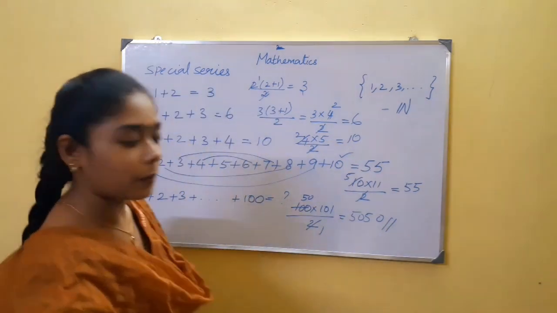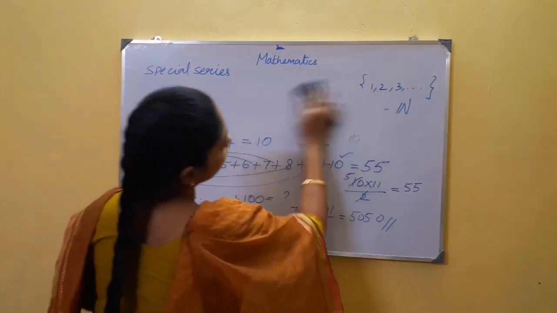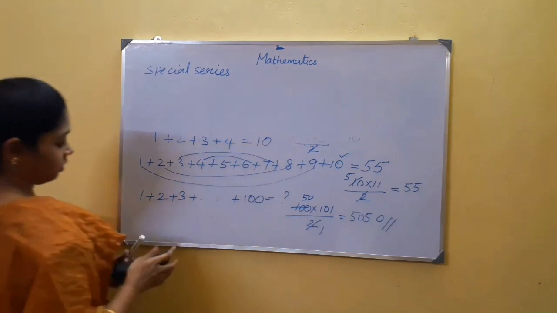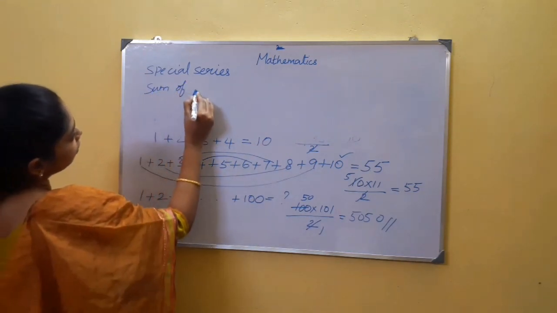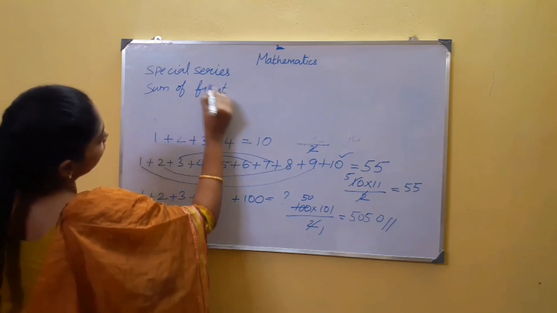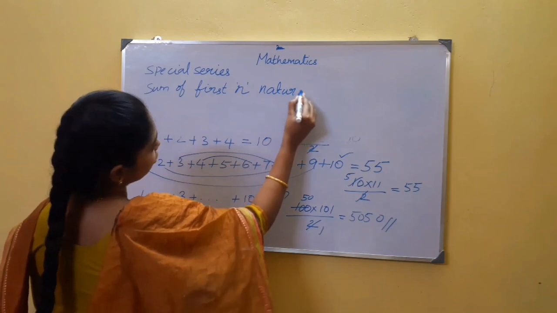This is the sum of the first n natural numbers.